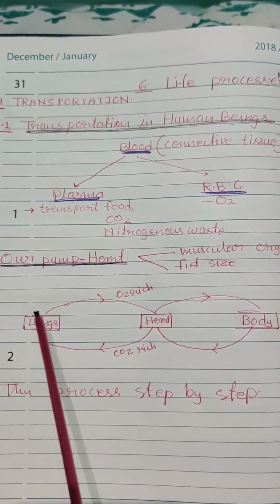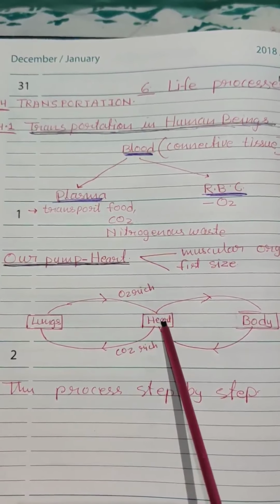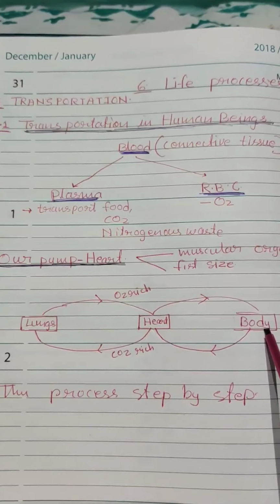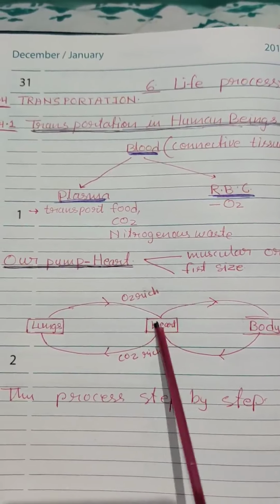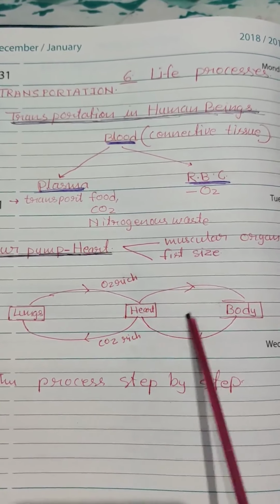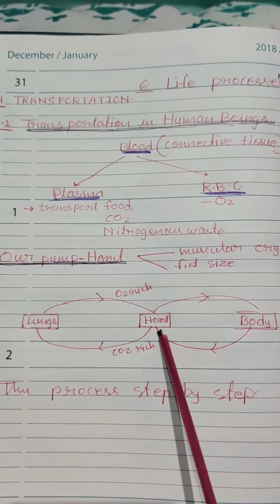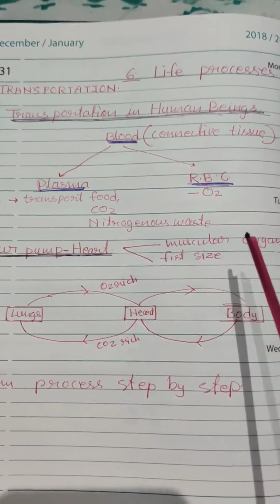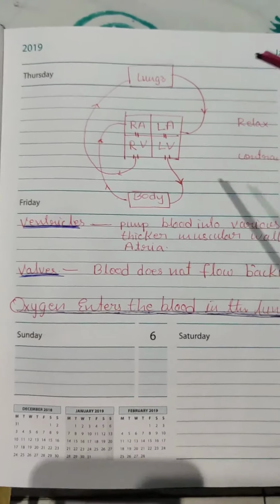From the lungs we get oxygenated, oxygen-rich blood, which again comes back to the heart, and from the heart it is transported to the body. We will go into this process in detail. Just a general idea of how blood is transported between the lungs and the body.